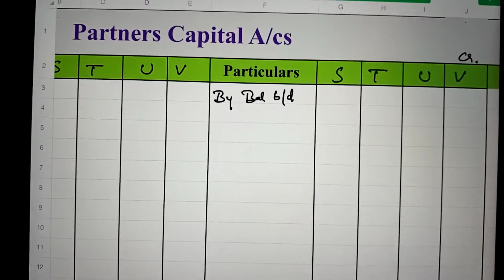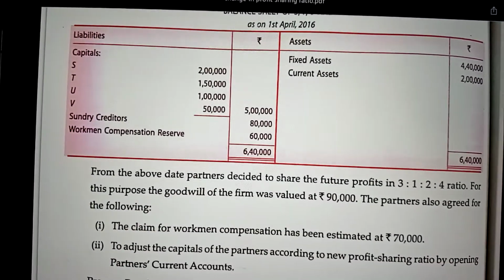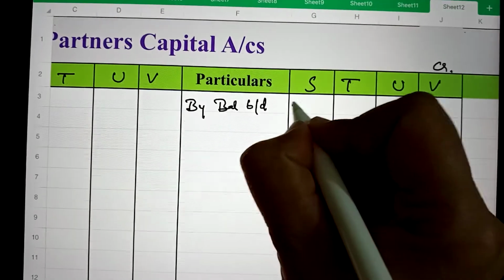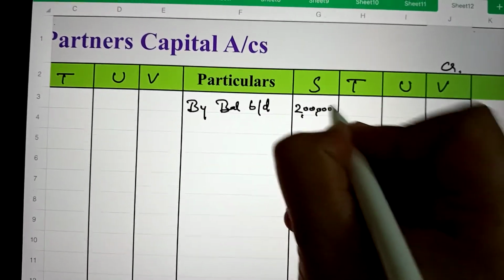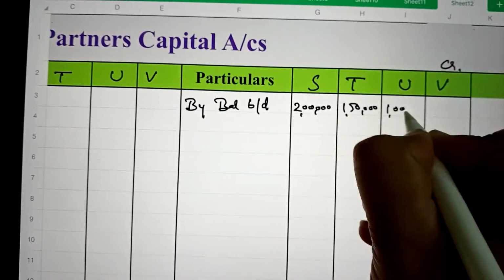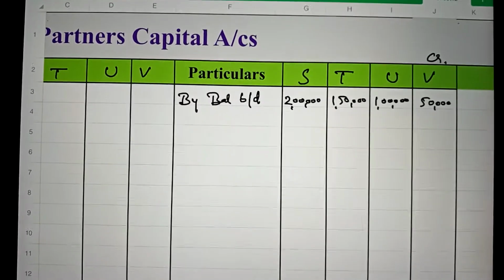In the balance sheet, their capitals are given as 2 lakh, 1 lakh 50,000, 1 lakh and 50,000. So we will write here 2 lakh, 1 lakh 50,000, 1 lakh and 50,000.